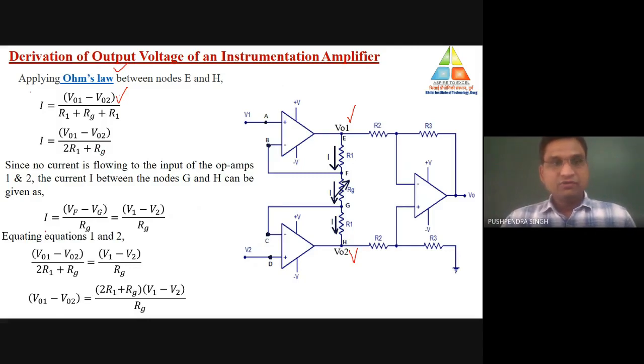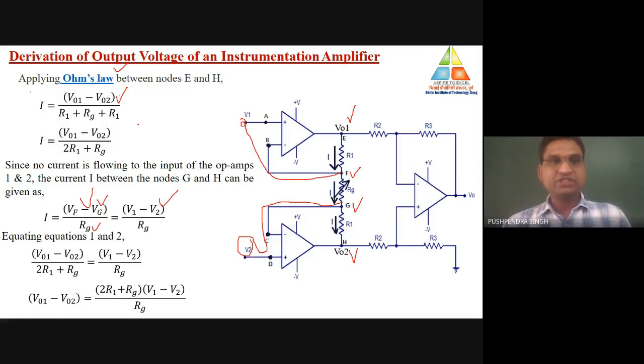Then what is the value of I between node F and node G? So Vf minus Vg divided by Rg. As I told you, Vf is connected to V1 due to virtual ground, and this Vg is connected to this voltage source V2 due to virtual ground. So V1 minus V2 divided by Rg.